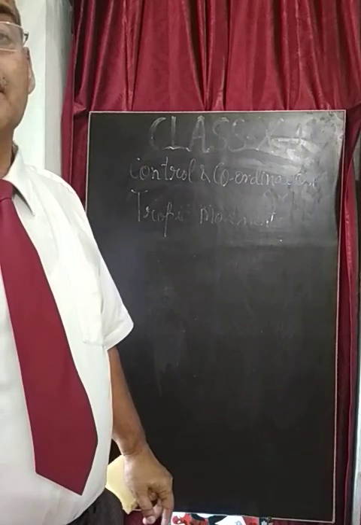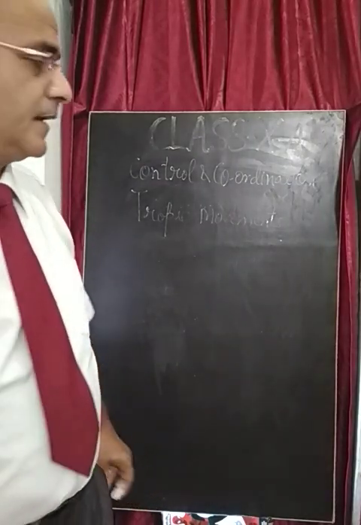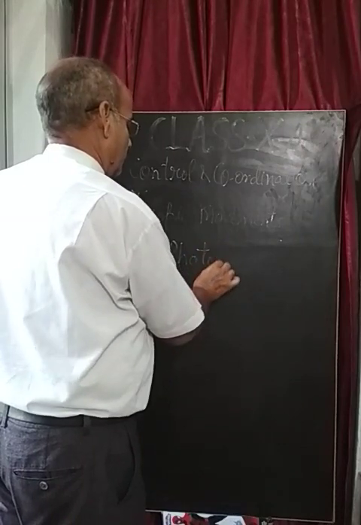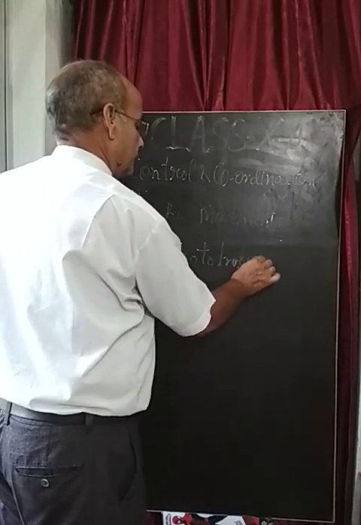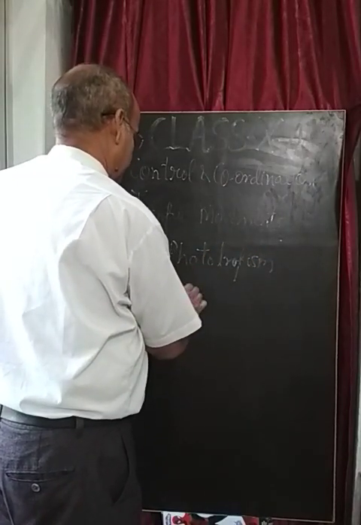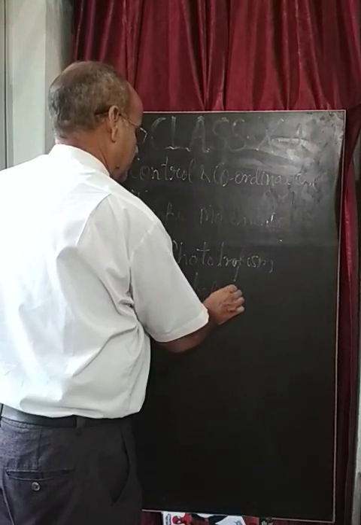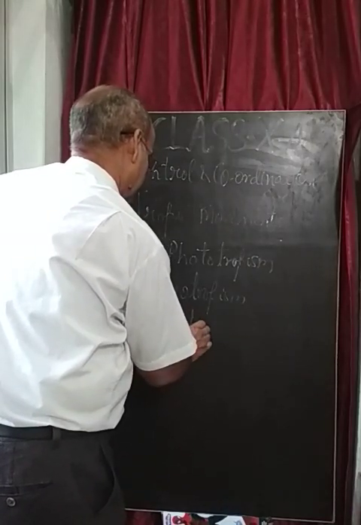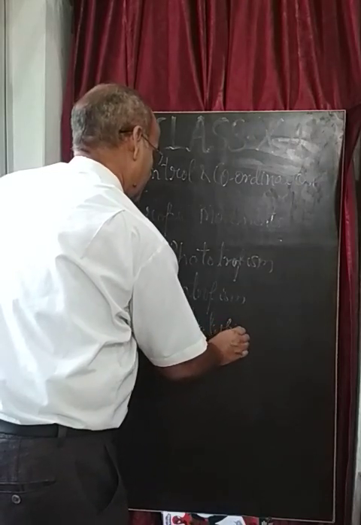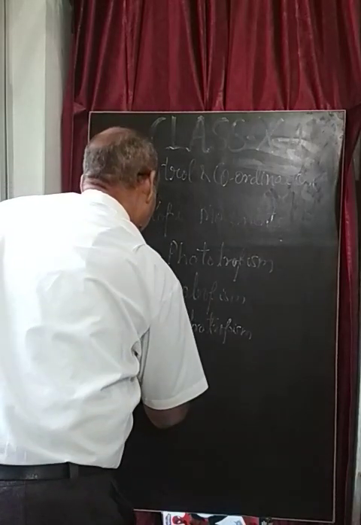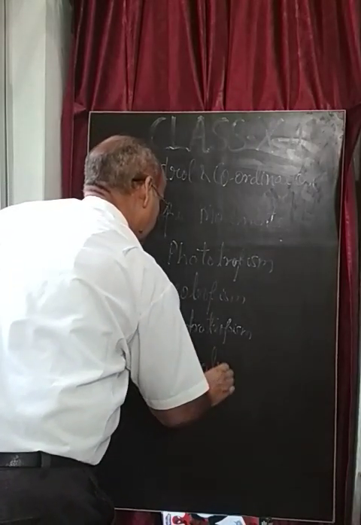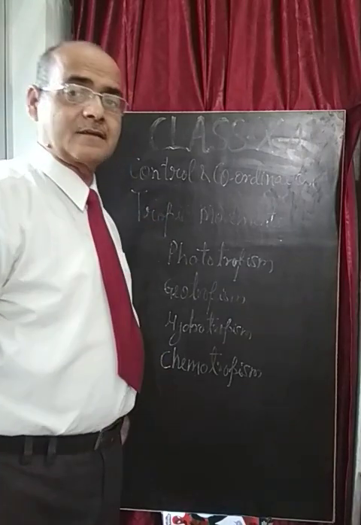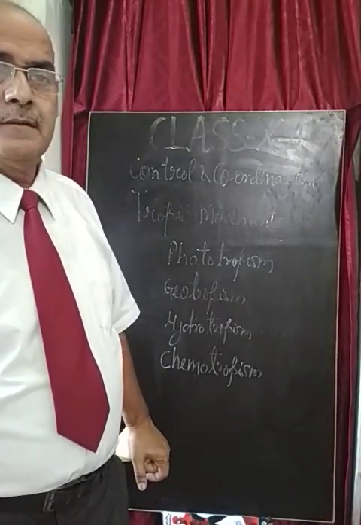Now see, so many kinds of tropic movements are there in the plant body, like phototropism, geotropism, hydrotropism, chemotropism, etc. So my dear students, these are the growth movements, called the tropic movement or directional movement.